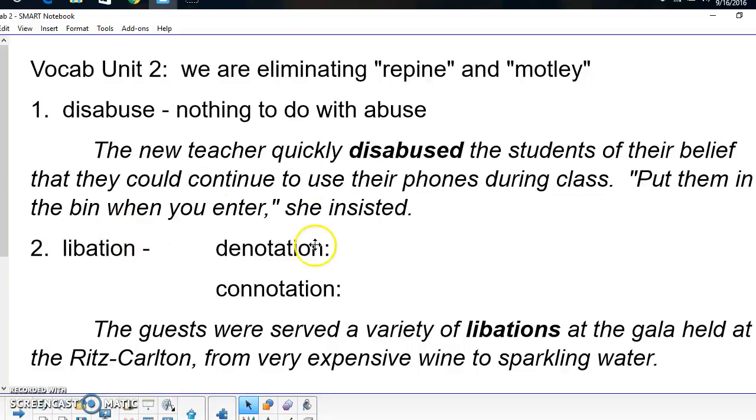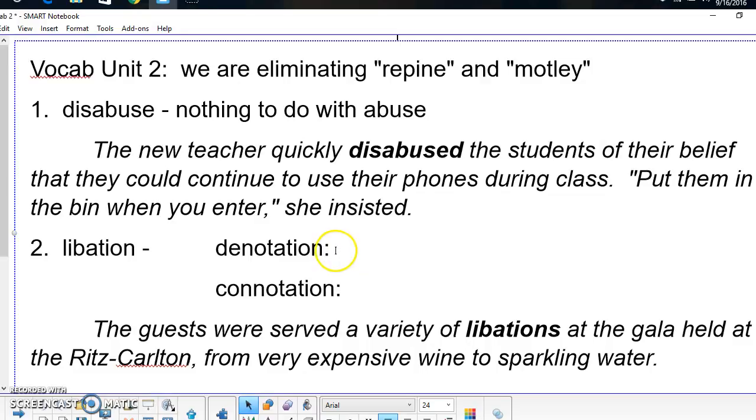Our second word is libation. It has a very simple denotation, and that denotation is a drink. It is a noun. That T-I-O-N, remember in a word T-I-O-N indicates that you've got a noun. But there are lots of words for drink, so what do we need this one for? The connotation in your vocab book says that it's usually an alcoholic drink. That's true, but it doesn't have to be. Really, the connotation is a drink in a fancy setting.